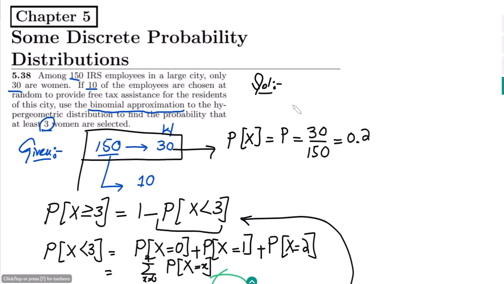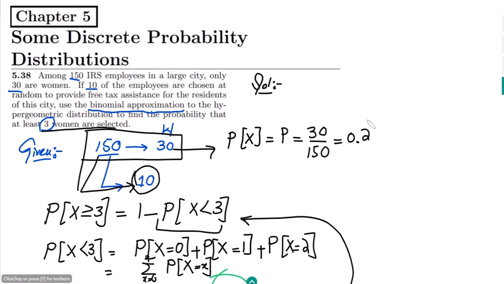Now this is the probability of women out of these 150, which is the population size. Out of this population we have selected a sample, and from this sample I have to find the probability that the women selected are at least 3.